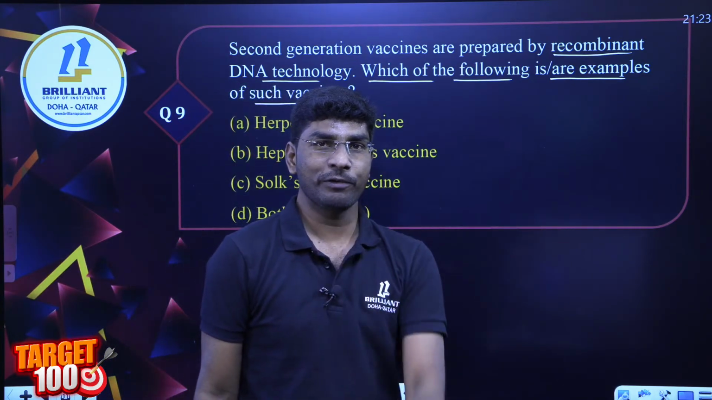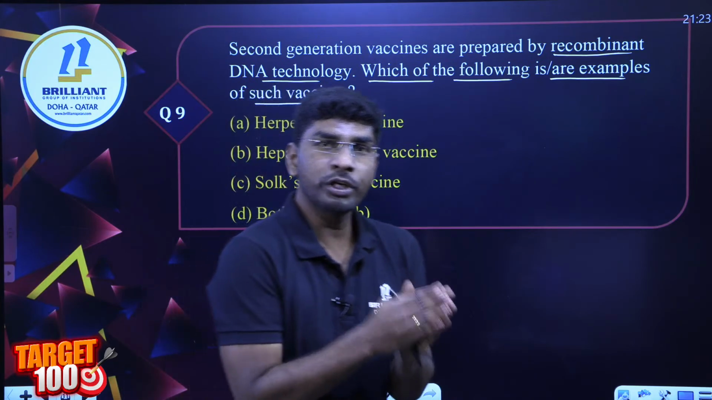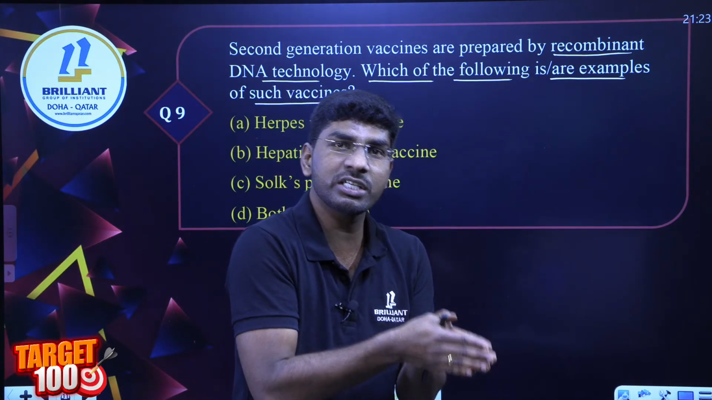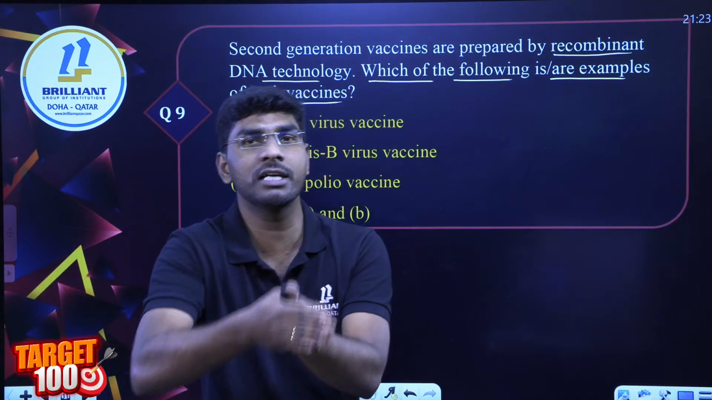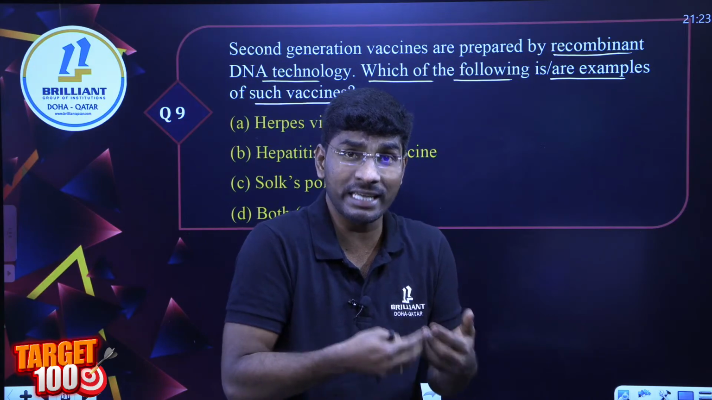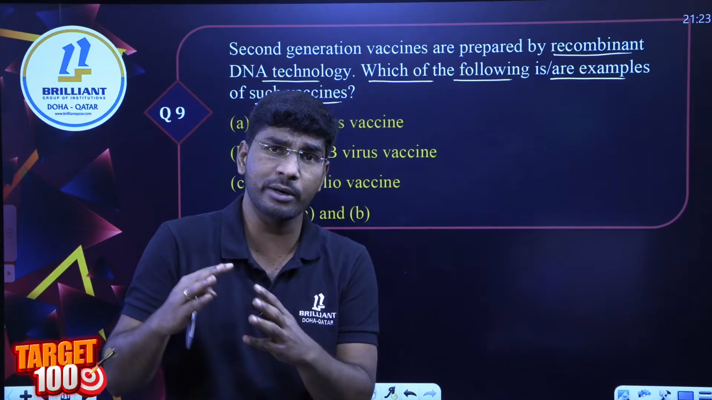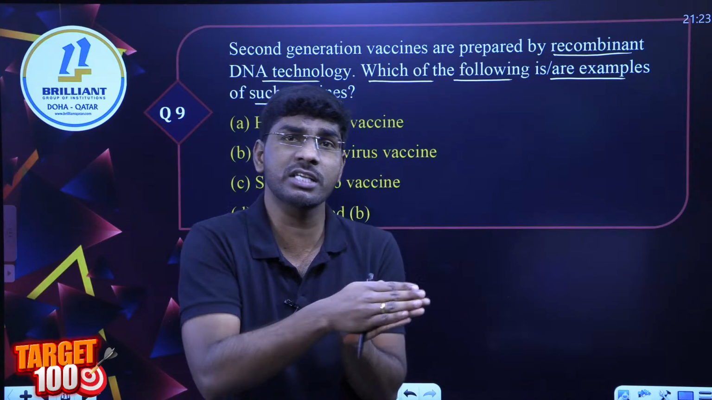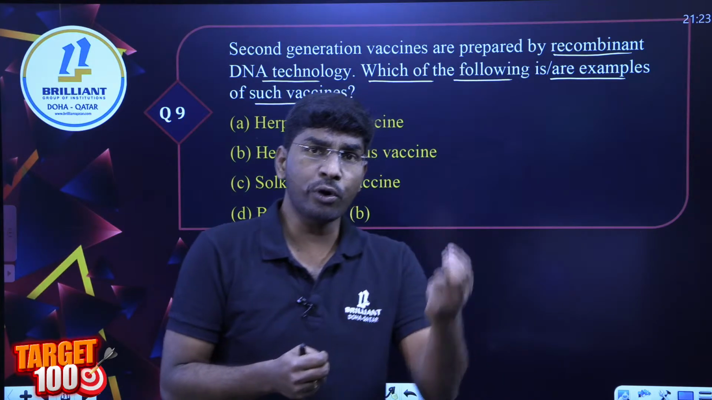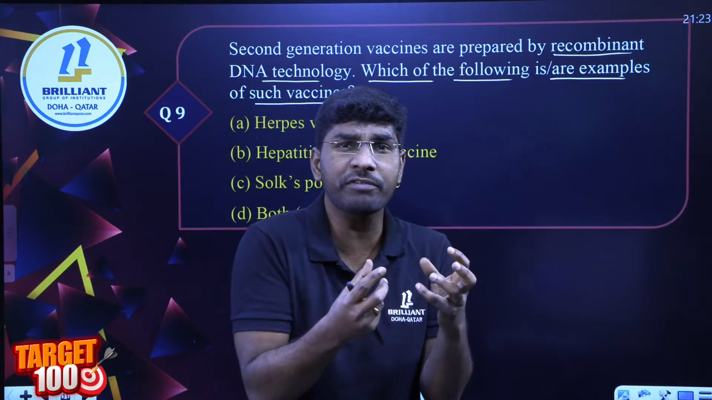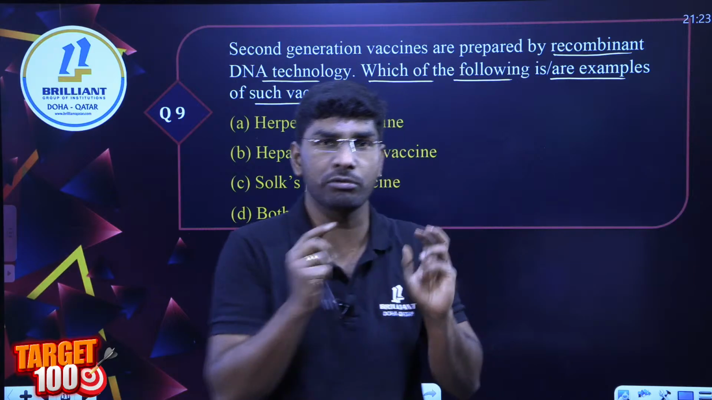One minute, all of you focus on the board. There are three generations of vaccinations: first generation, second generation, third generation. Third generation vaccinations are not yet released into the market; they are under process. So let me explain first and second generation vaccinations. Before that, let me give a brief idea about active immunity.